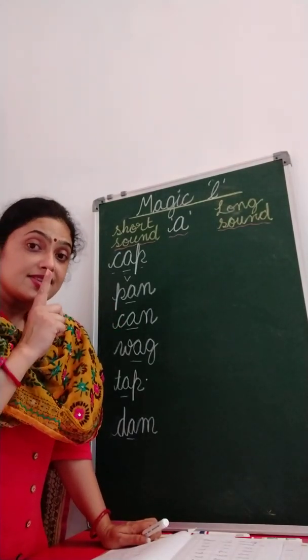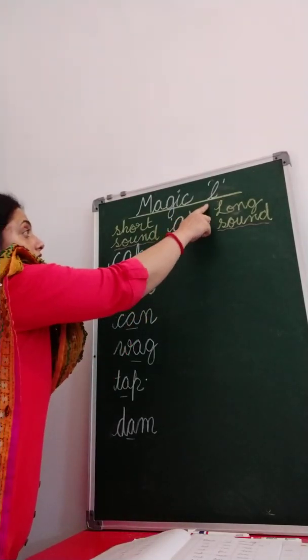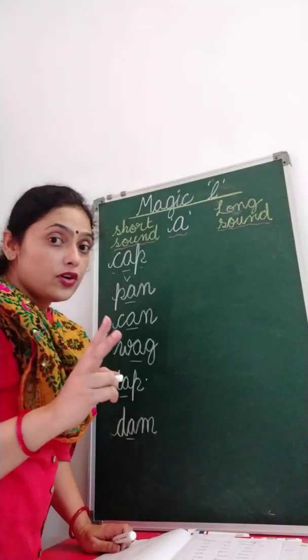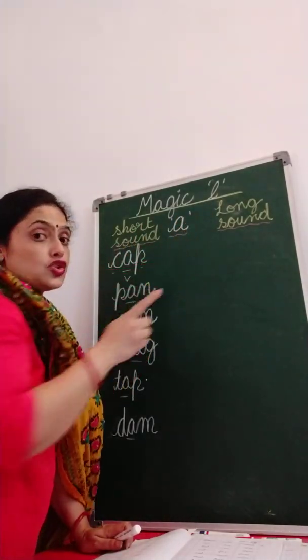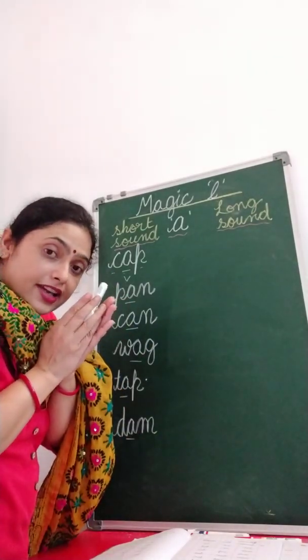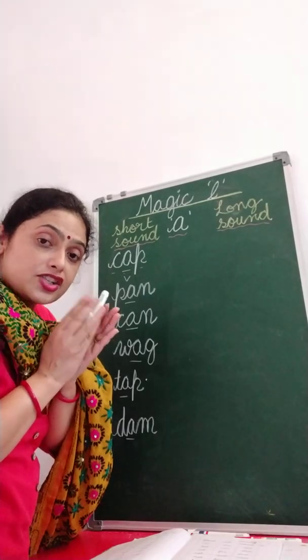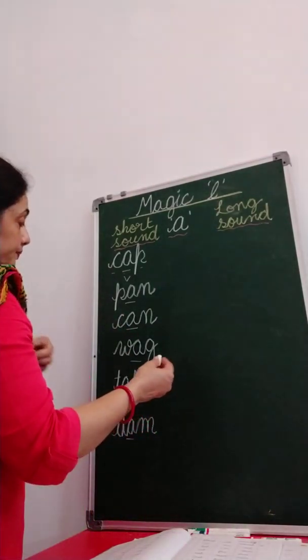Okay, so that's why we are calling it magic E, because when we have two vowels, the first vowel said I will speak, keep silent. So magic letter E does not give its sound. It remains silent. It does not give its sound. Okay. Now see how it works.